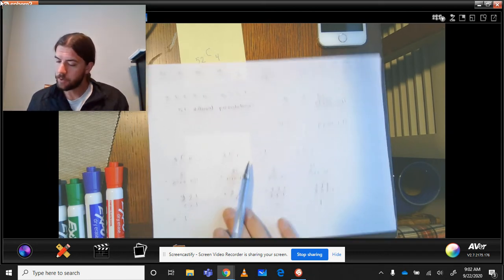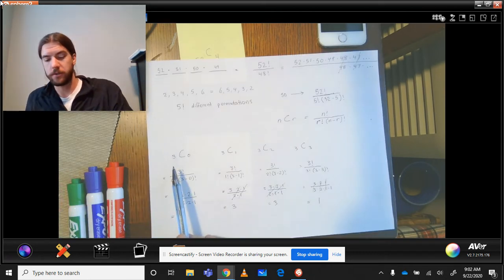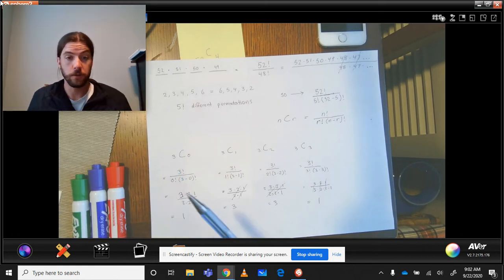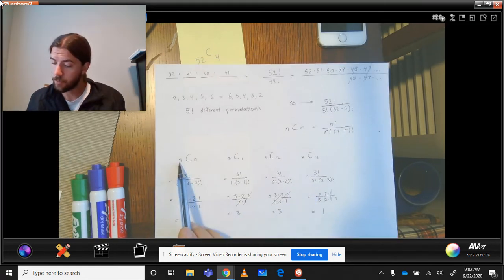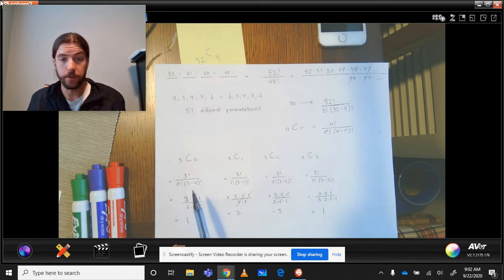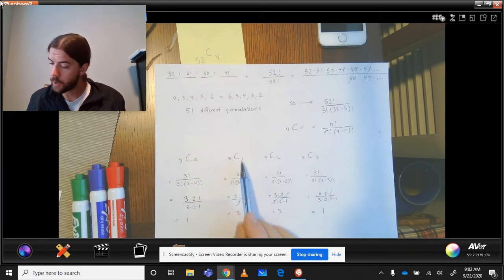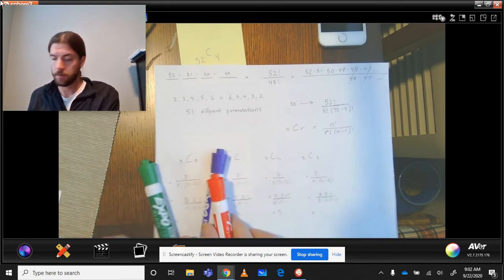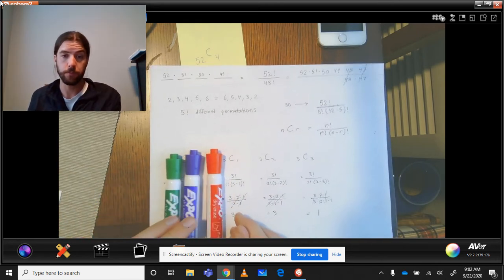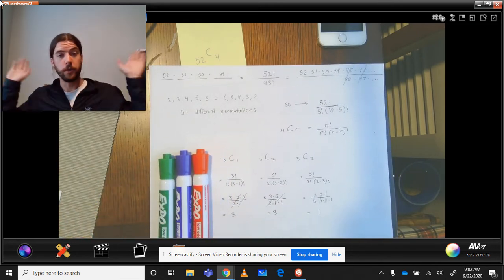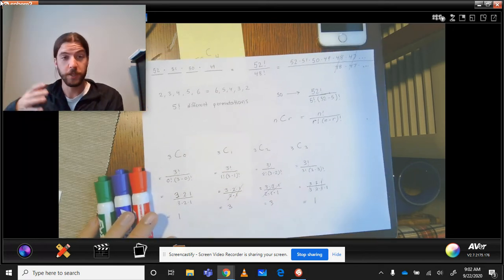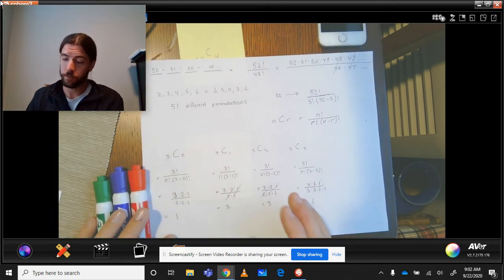All right, now I want to look at a more general situation about choosing and see how this formula applies. So this is going to be 3 options, choose none of them; 3 options, choose 1 of them; 3 options, choose 2 of them; 3 options, choose 3 of them. So how many ways is there to take 3 options and choose none of them? Well, there's only one way to do that. You don't choose anything. That one sounds a little weird, but just understand it in the context of the other ones as we go through.